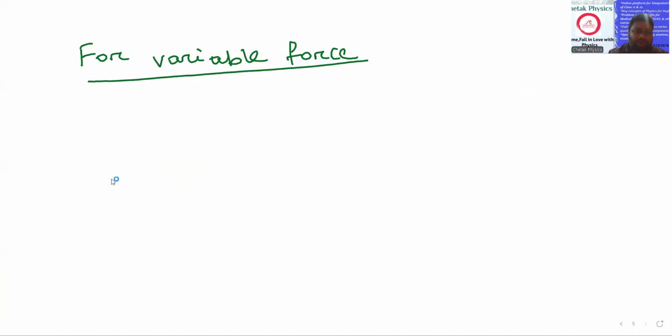First, we should know what is variable force. Obviously, force is a vector, so it has direction as well as magnitude. Suppose this is a path, and we are assuming here a force is acting, like this.